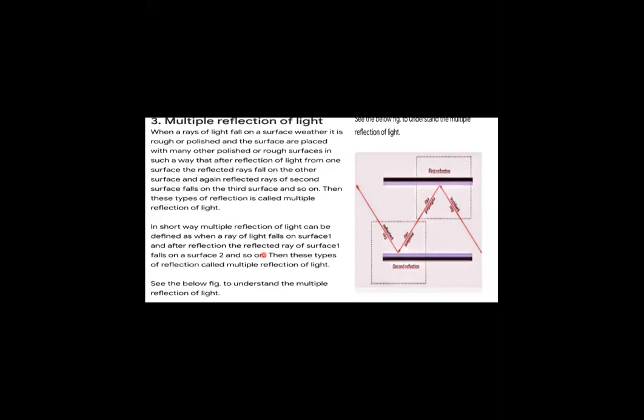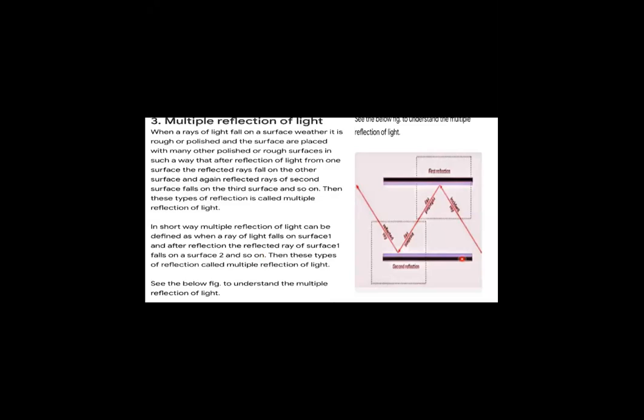Now, here we can see an example of reflection of light from multiple surfaces. For example, we have taken two surfaces that are polished. You can also imagine these two surfaces are polished mirrors. These surfaces are placed one before the other.